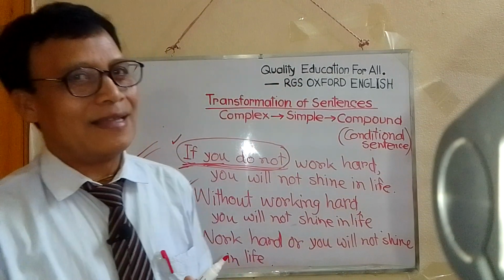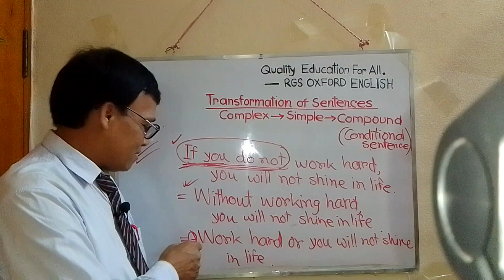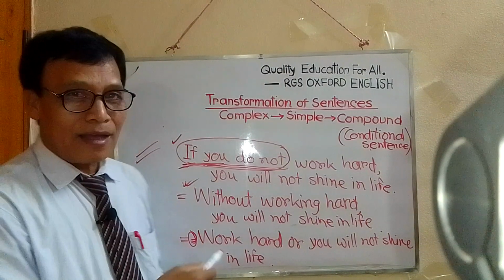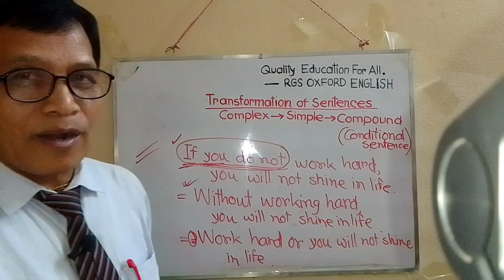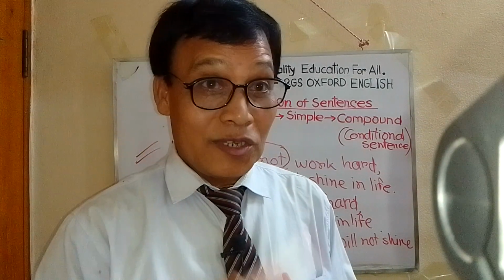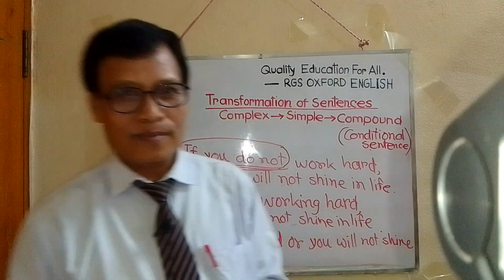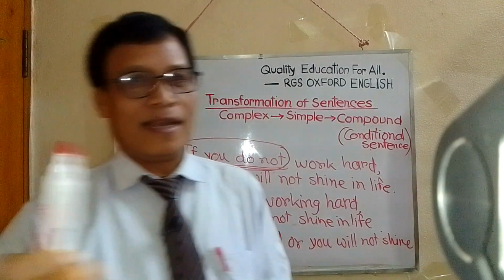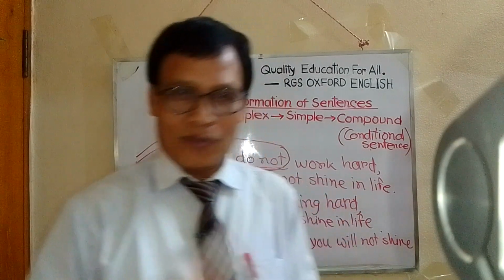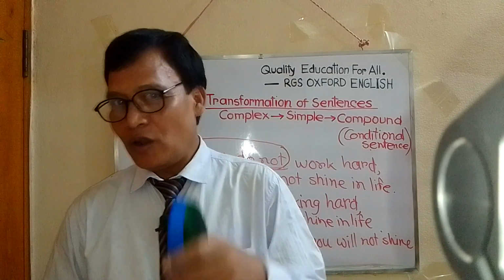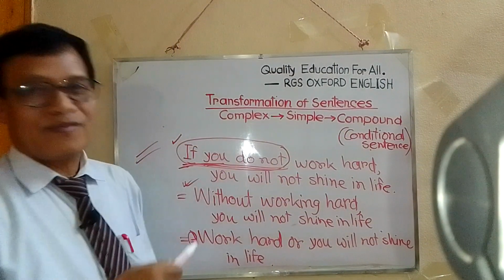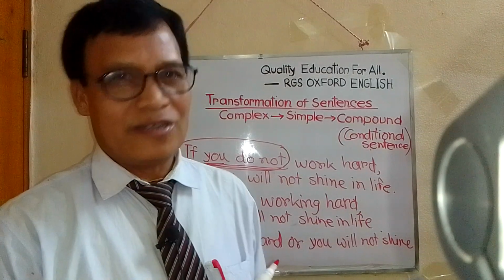Subject you is silent, because I am telling you directly. You are in front of me and I am telling you: work hard or you will not shine in life. So here the subject is you, silent, and it is not needed here.